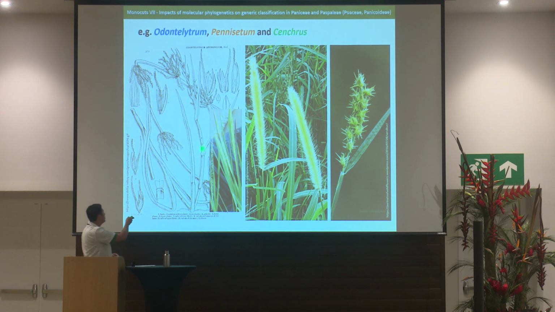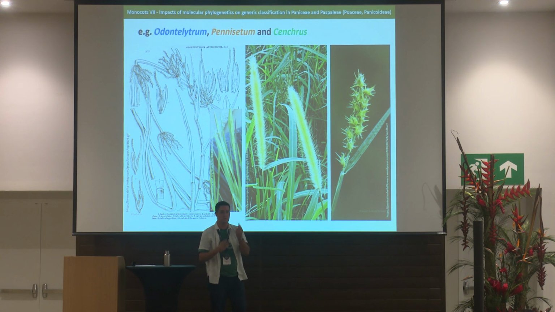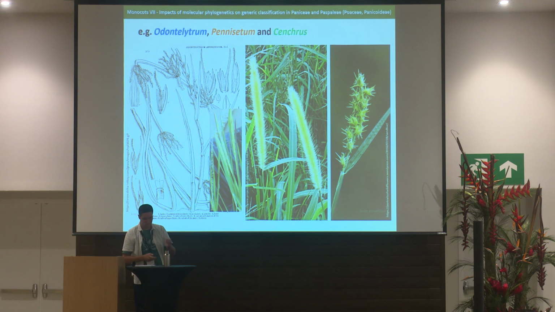Odontelytrum used to be a monotypic genus with a spike-like inflorescence, surrounded by an involucre of a single bristle and a lobed structure. Pennisetum used to include species with a lot of bristles of setose consistency, and Cenchrus used to be a genus with spiny bristles.